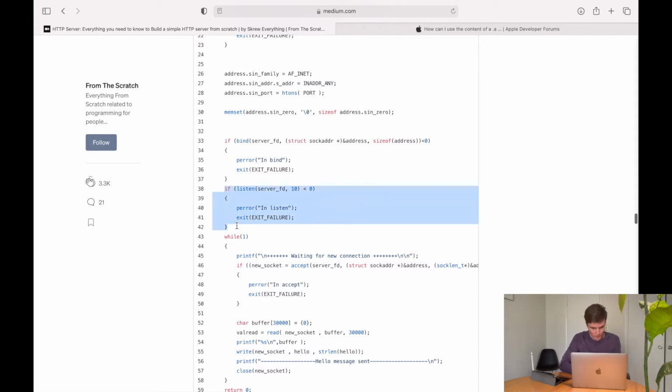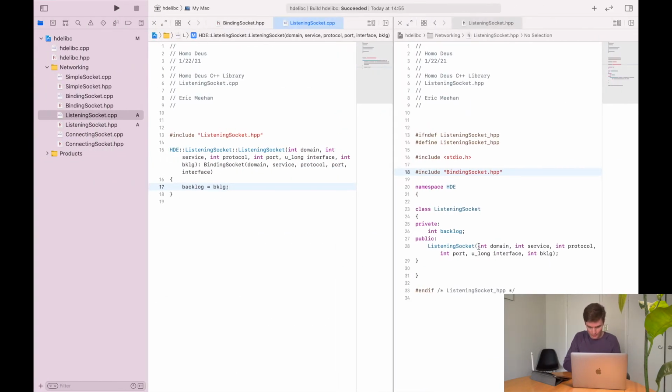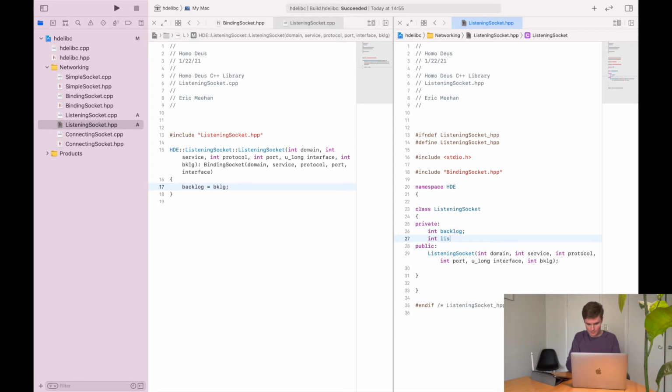So we're going to want to save this as a separate integer and then pass it into our testing function of the simple socket class. So we can define this function down here. So do we want it as an int? No, let's make it a void because we want int listening as a member variable.